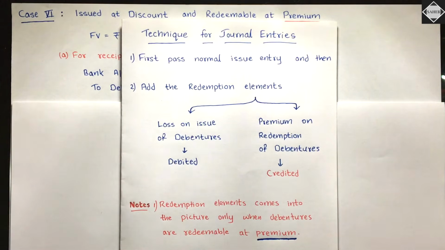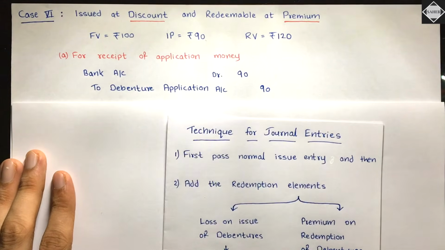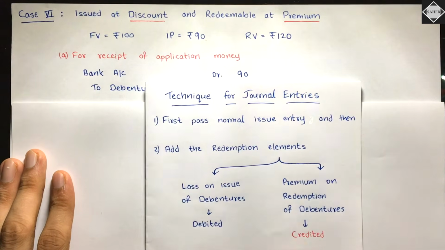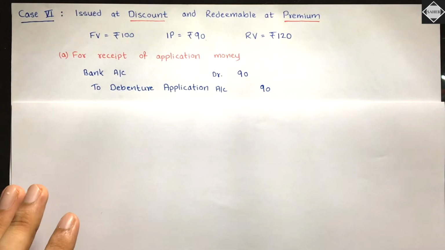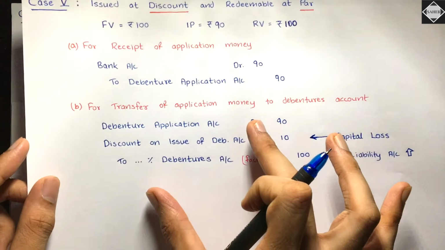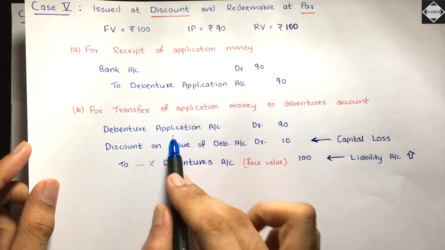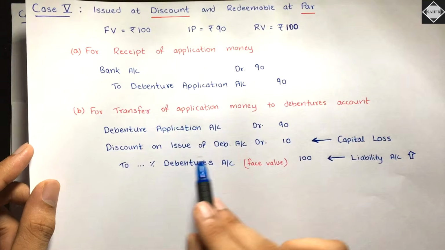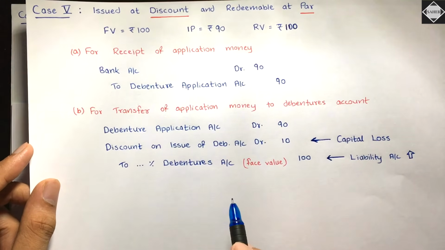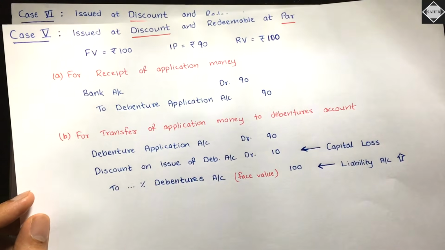So this will be debited, this will be credited, you know that. But we have to strictly follow the technique. The technique is, first we are going to pass the normal issue entry. Normal issue entry you can see in case 5. In case 5 you see this is the normal issue entry of discount. Whenever we have discount, normal issue entry is this: debenture application account debit, discount on issue of debenture account debit, 2% debentures account 90, 10, 100. And the same figures I have used over here, 100 and 90, right? So the same sort of entry you have to pass.